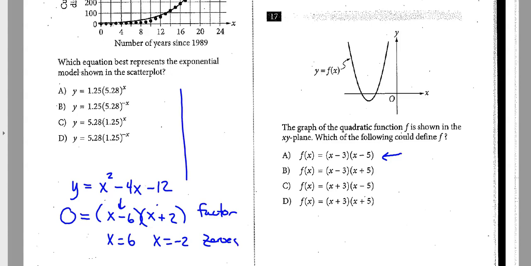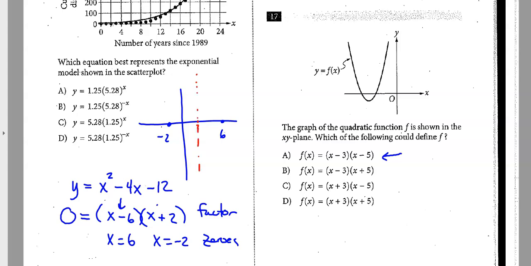On the graph, I know the two zeros are going to occur at positive 6 and negative 2. And I also know the vertex or the symmetry line is going to be right in the middle of those, which is 8 spaces apart, so 4. So at 2, that's going to be the midline where the vertex lives.